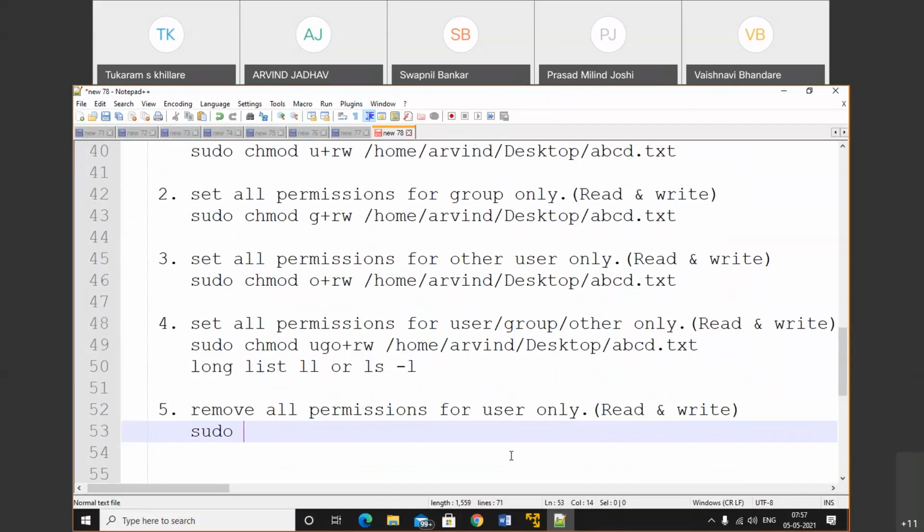Sudo chmod u minus. Instead of plus we will use u minus, read write, then the path. So if we want to add a permission then we will use the plus symbol. If you want to remove the permission then we will use the minus symbol.